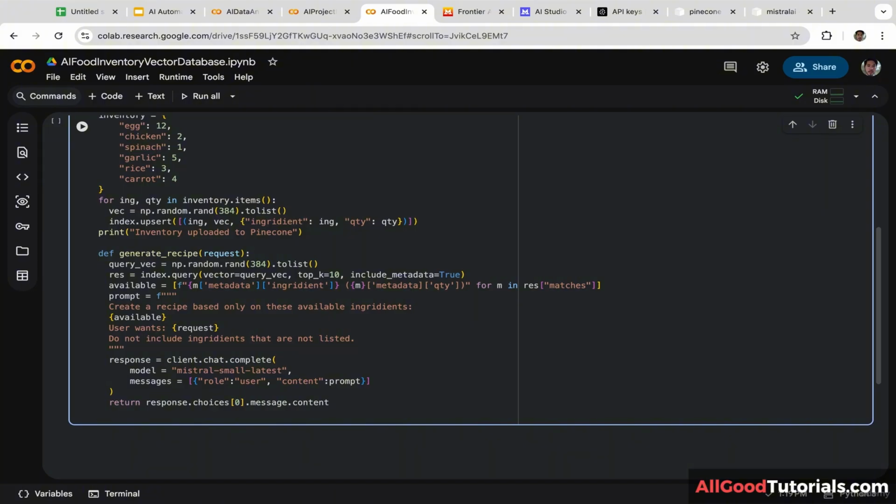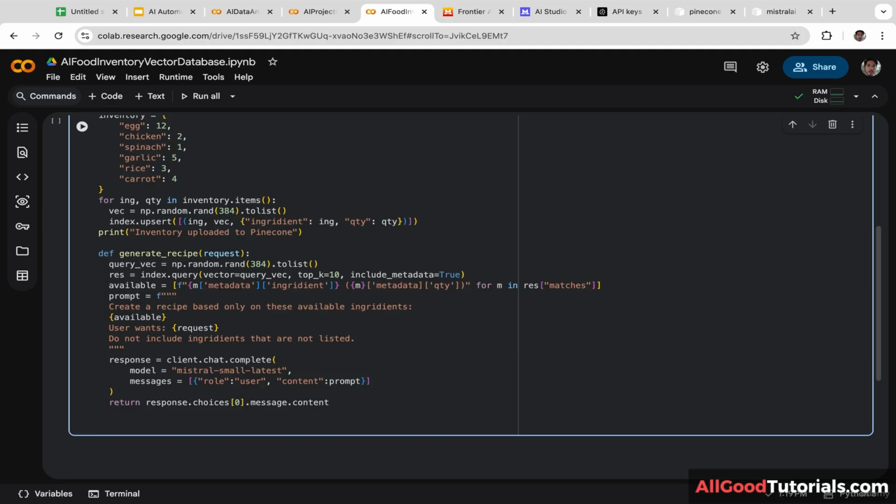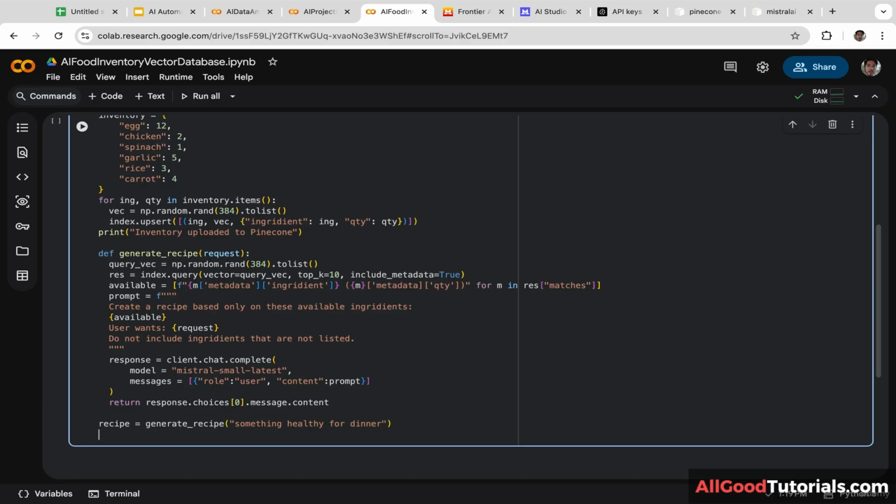Okay, next we are going to test this AI food recipe generator to make sure it is working. Let's create a new variable. I'm going to name it recipe, and we are going to call the function generate_recipe. Let's type in the user request, something healthy for dinner. Then after that, we are going to print the header, AI recipe.